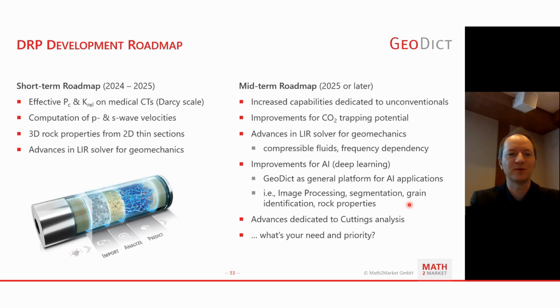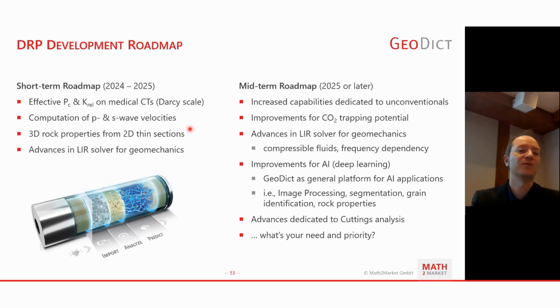Okay, now, as promised, the development roadmap. So on our short-term roadmap for the upcoming year, we have effective capillary pressure and relative permeability on medical CTs, so on the Darcy scale. In other words, a two-phase Darcy solver for the unresolved system.